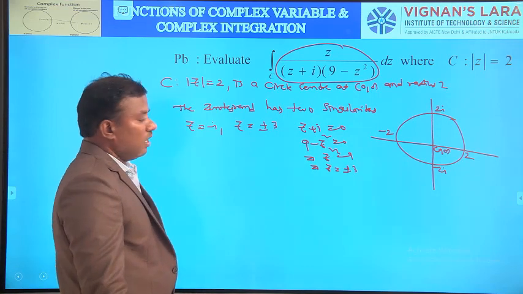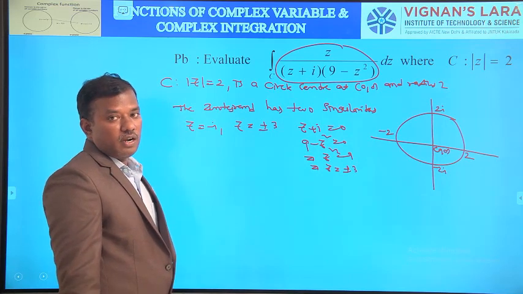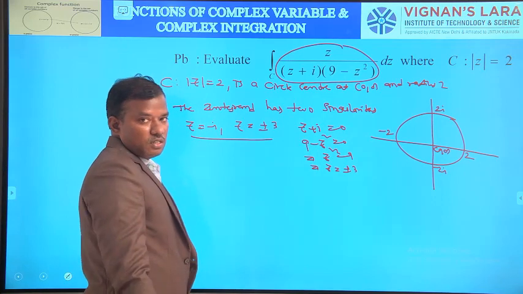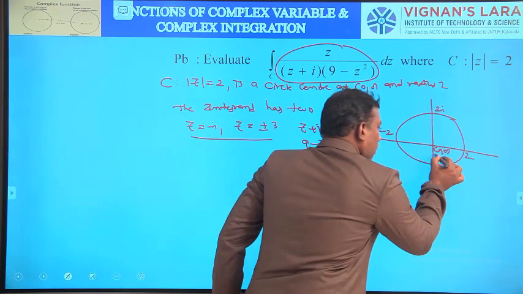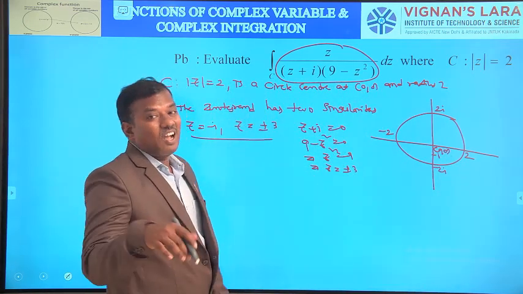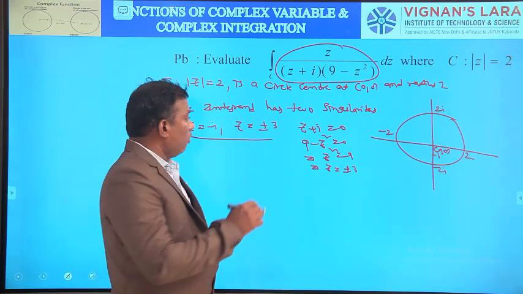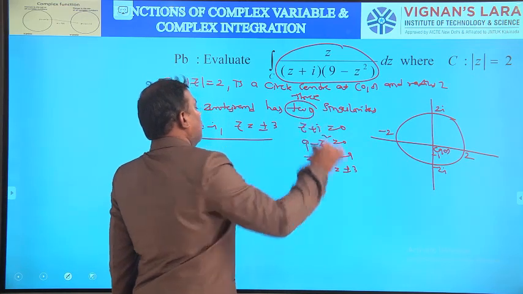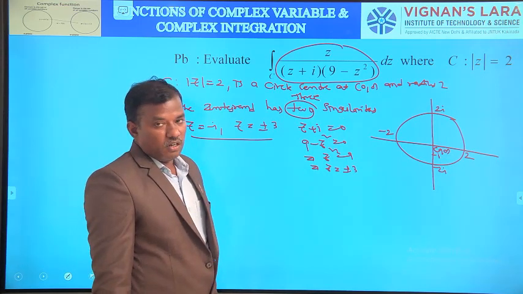So what is the circle here? Mod z equal to 2 is a circle, center 0, 0 and radius 2 units. Here among the singular points, minus i lies inside C, and plus or minus 3 lies outside C. Here we have three singular points, not two. One is i, minus i, second one is 3, third one is minus 3.